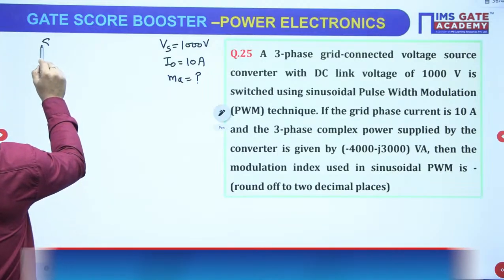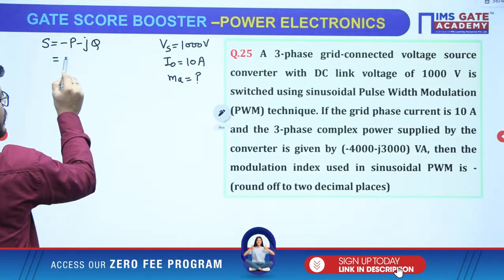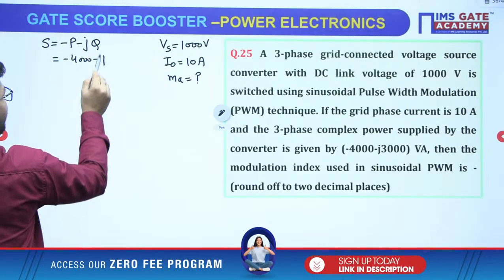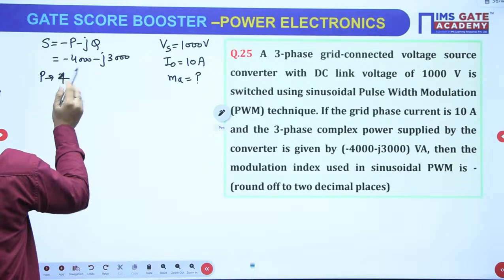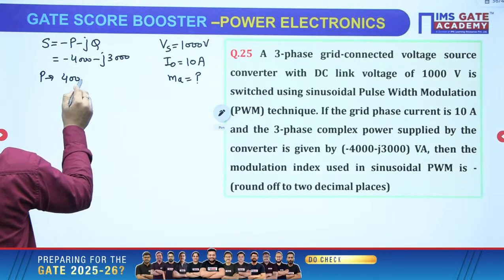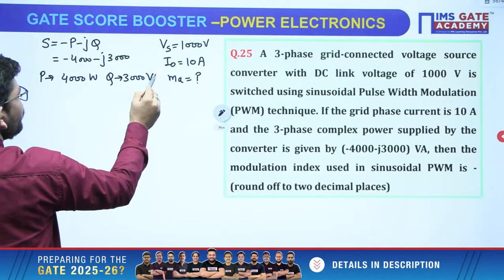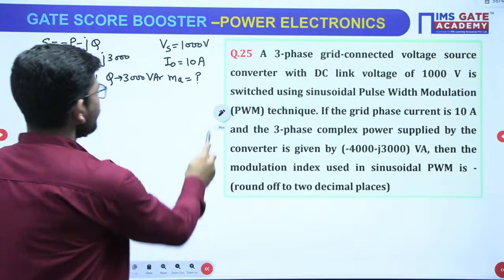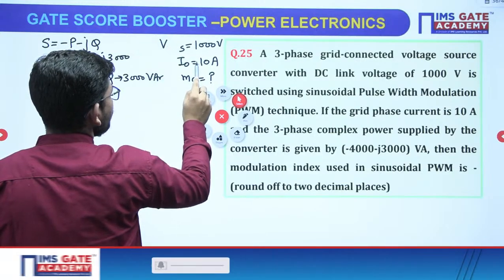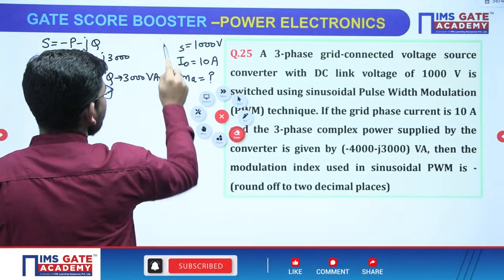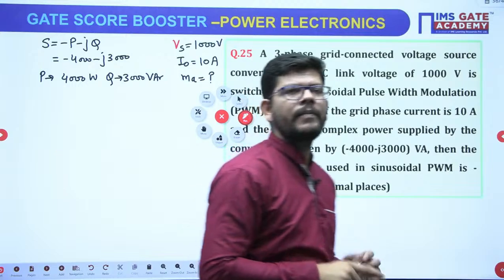We have been given the power S in this format, minus P minus jQ, and this is minus 4000 minus j 3000. So we can write that P is 4000 watts, and Q will be 3000 volt ampere reactive, correct? These are the given values, and we have been given a 3-phase converter. So in a 3-phase converter we have to calculate what? We have to calculate the modulation index, right?